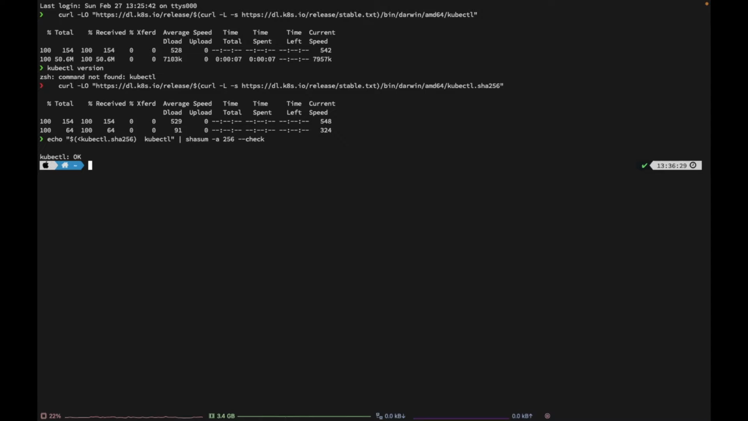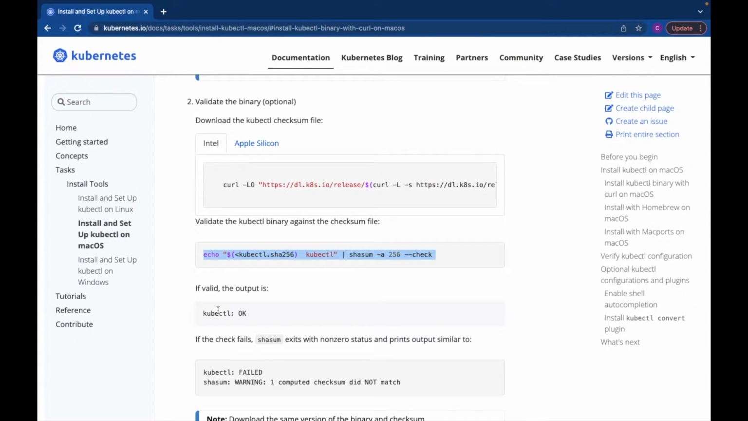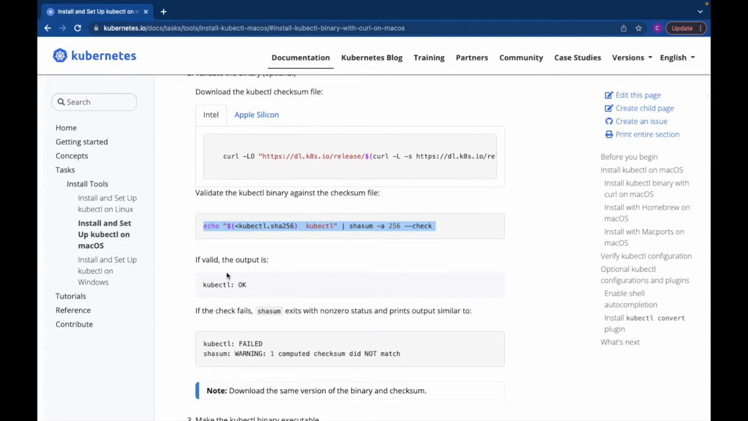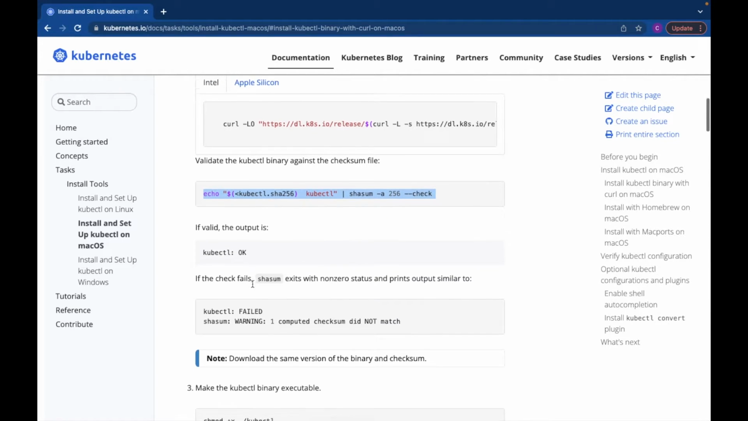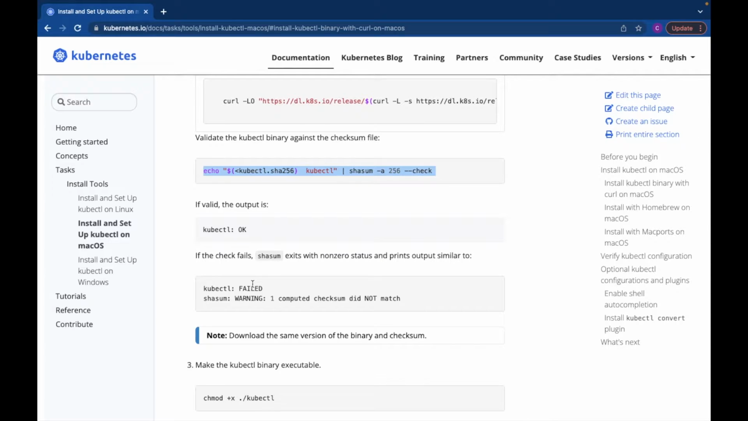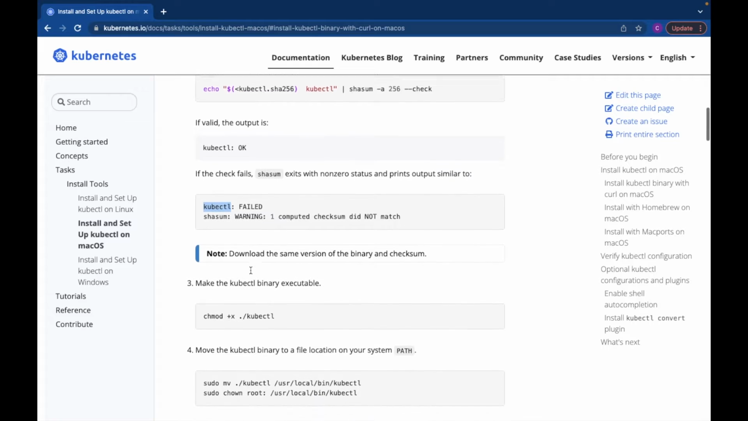Now we can see that the expected outcome is kubectl: OK. We can also see here that if it is valid, then the output will be kubectl: OK. If there are some problems and it is not able to validate the kubectl binary against the checksum file, it will give us kubectl: FAILED, and we may also get this warning.